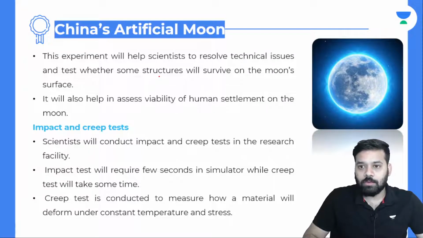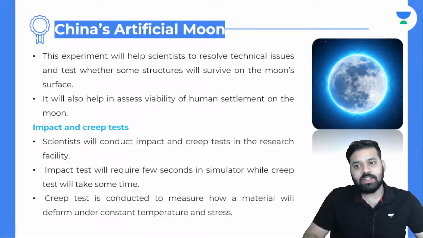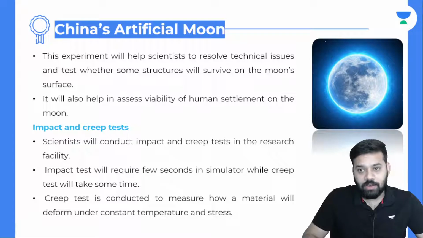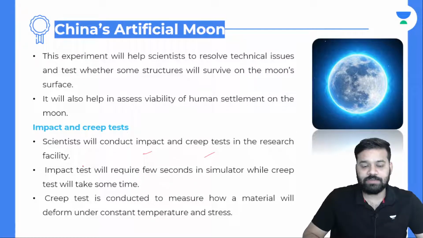So, from this artificial moon, scientists can get to know what can be done on the moon, because they will experiment here. If it is successful, then they will take it to the actual moon. Since they have built a replica of the moon, they can test all the experiments and try all their ideas here, and scientists will conduct impact and creep tests in the research facility.